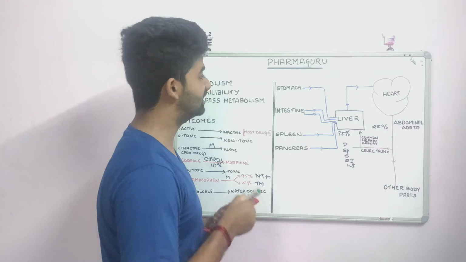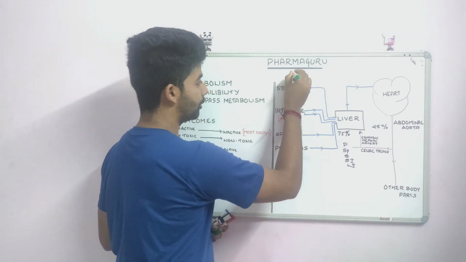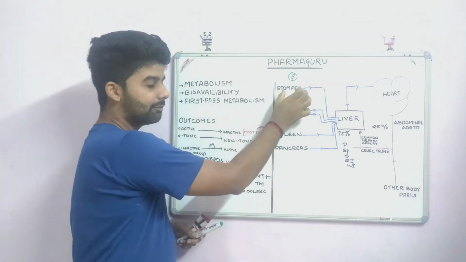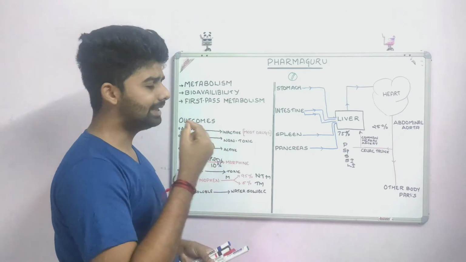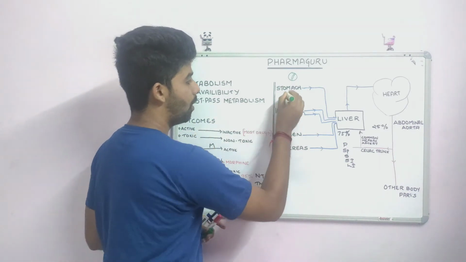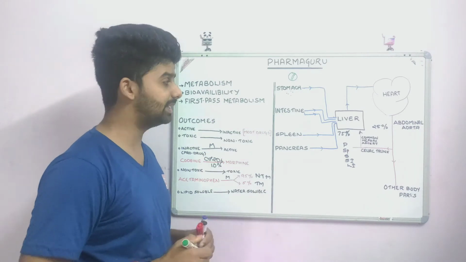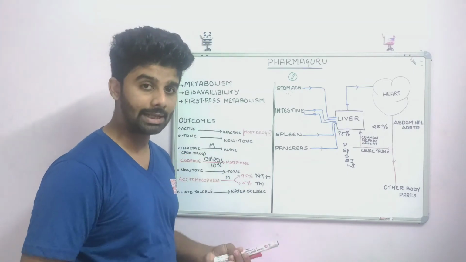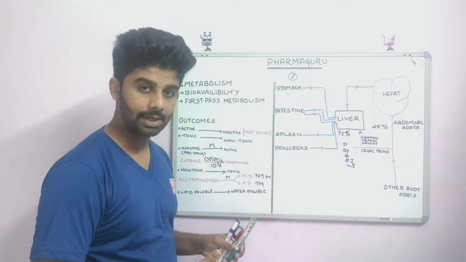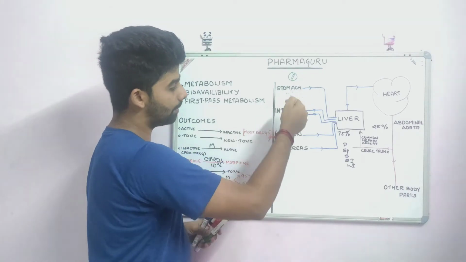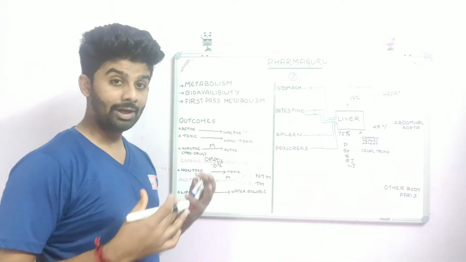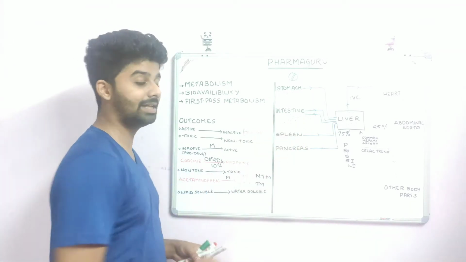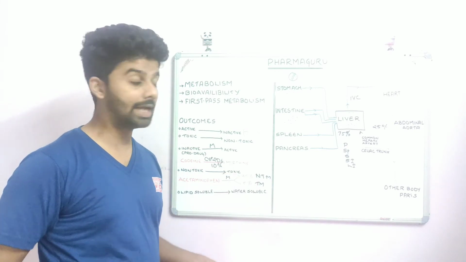Assume that you are consuming a pill or a tablet through the oral route. The drug will first reach the stomach, and a little amount of the drug will be absorbed in the stomach. Why only a little amount? The reason is the stomach has a very short transit time. That is, the drug or the food materials, whatever we take, will stay in the stomach for a very short period. Then the drug will move from the stomach to the intestine, where the majority of the drug will get absorbed. Now, why this happens in the intestine is that the intestine has a larger transit time compared to that of the stomach.